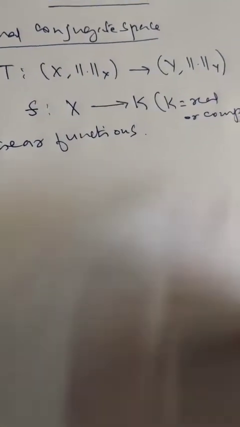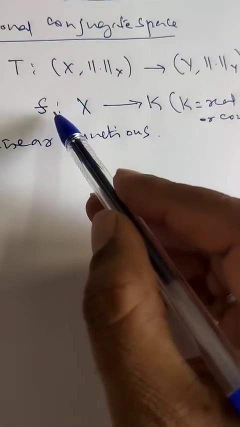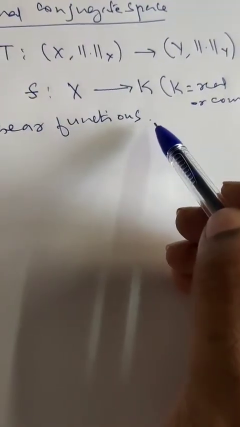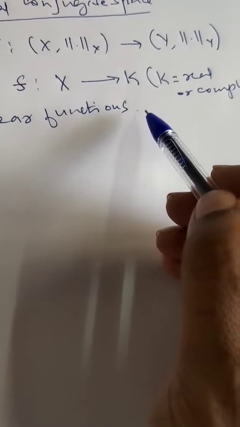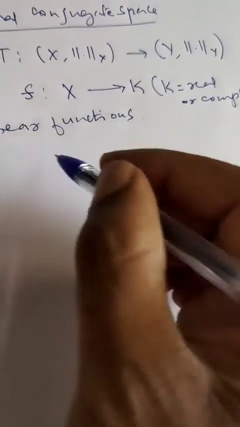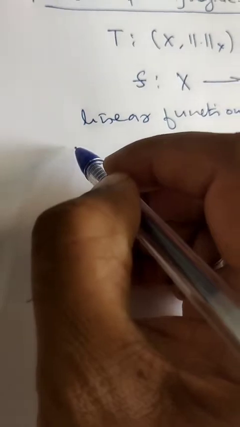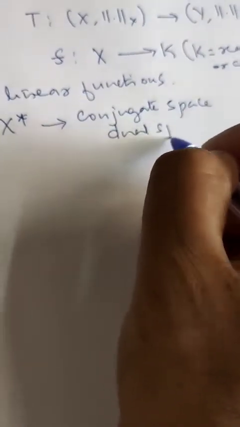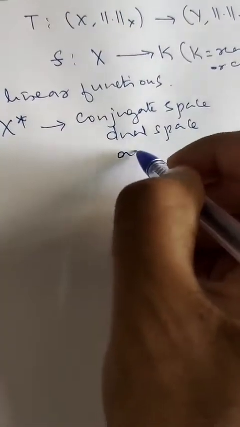Okay, so linear functionals are the linear transformations from X to K which are continuous, and the set of all such linear functionals is denoted by X star, called the conjugate space or the dual space or the adjoint space.